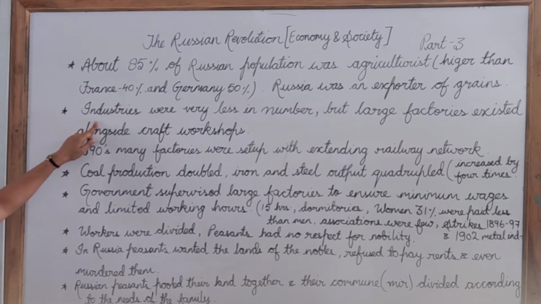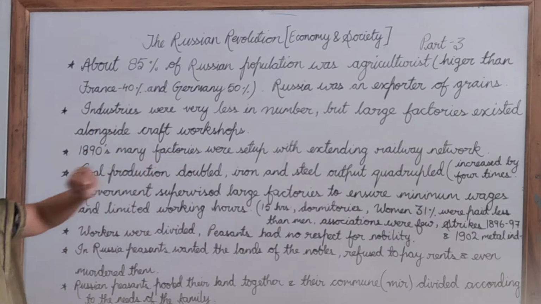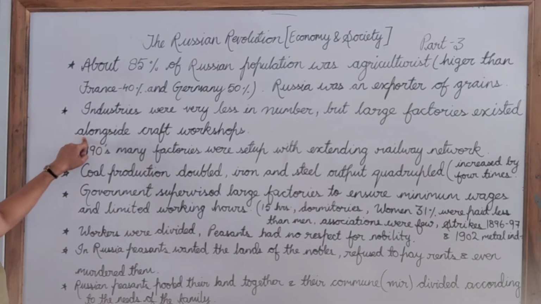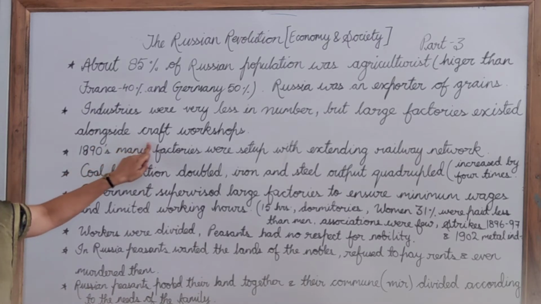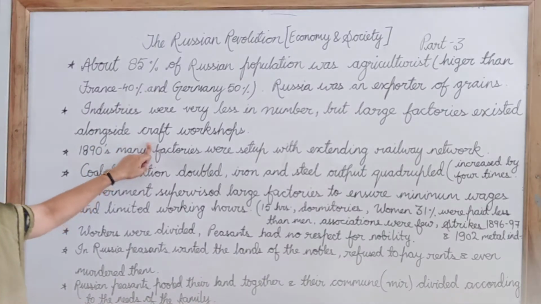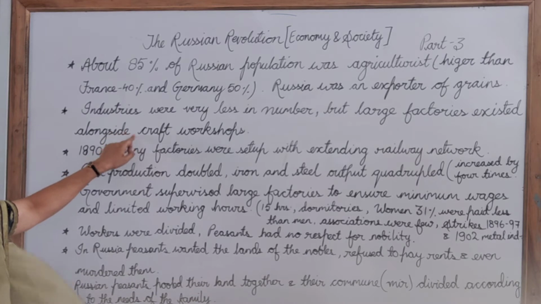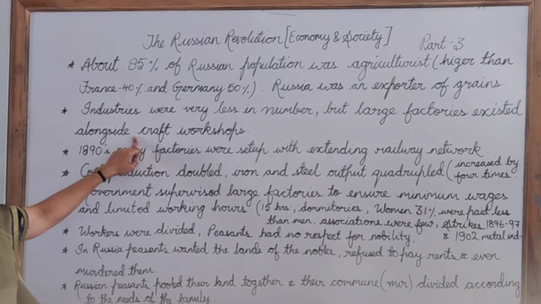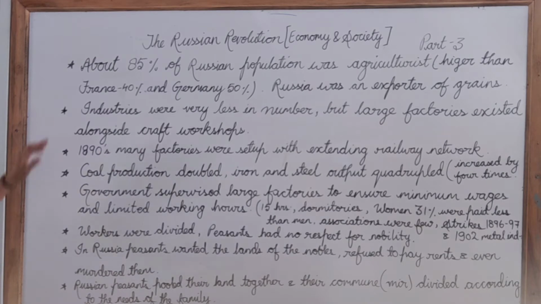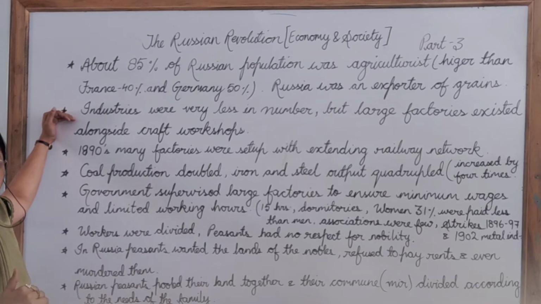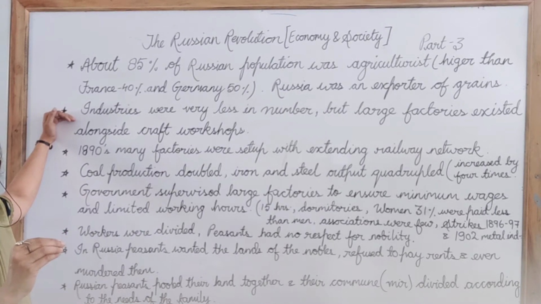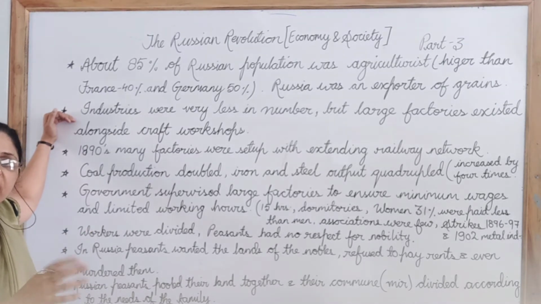Another important thing was that industries were very few in number, but large factories were existing, and along with these large factories there were small workshops or craft workshops also existing in the country. Though there were different challenges, still a few industries were existing. Now, when we talk about industries, we have to mention that there was a division among the factory workers. The workers who were working in the metal industry always rated themselves superior to any other factory or industry worker.